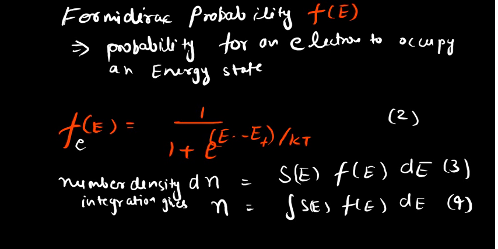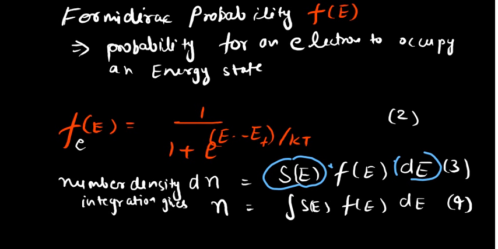So the number density dn is given by S(E), the density of state, multiplied with the probability. Why probability? It gives the effective number of carriers that are going to stay at that location, and this is multiplied with dE. For a small energy range it is multiplied with dE, and we can integrate this to get the result.